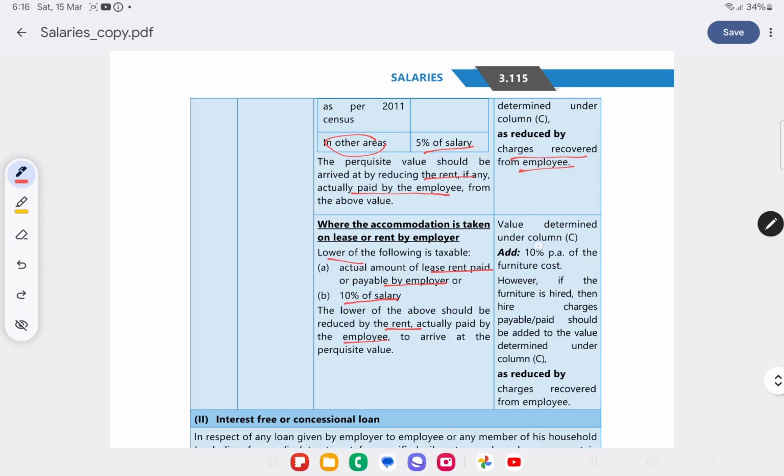If it is furnished, then 10% per annum of the furniture cost will be added. If there are higher charges, they will be as reduced by charges recovered from the employee.